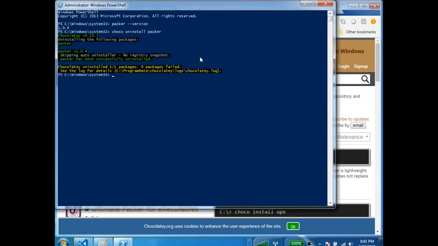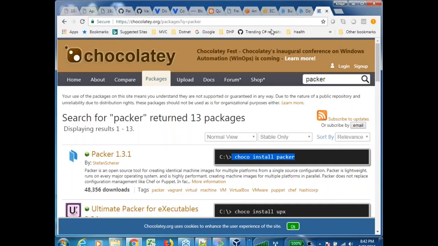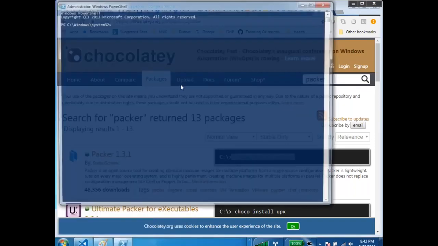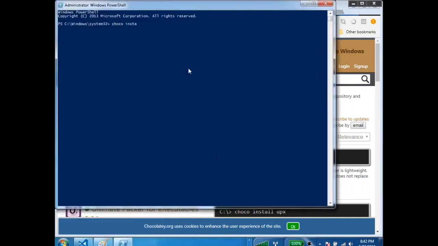Yeah, I have uninstalled Packer. And in Windows, after you do anything, it is always safer to launch a fresh window. So Choco install Packer -y. Done.